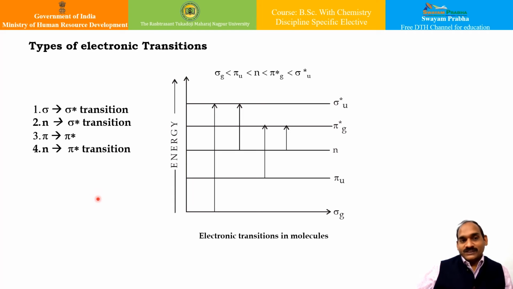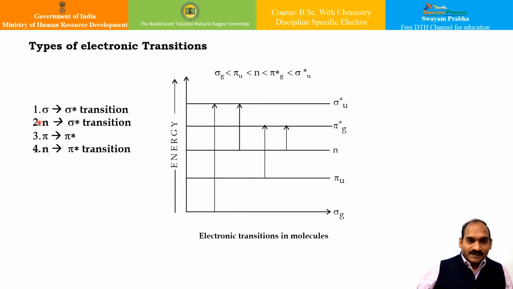Apart from that, if you try to see the types of electronic transition, there can be different molecular orbitals which have different energies, and the order of energy of molecular orbitals is given by this: sigma g is lesser than pi u, lesser than non-bonding, lesser than anti-bonding pi g, lesser than anti-bonding sigma u. So when the selection rules are applied for various possible electronic transitions, there are only 4 electronic transitions which can be allowed, and they are basically shown over here.